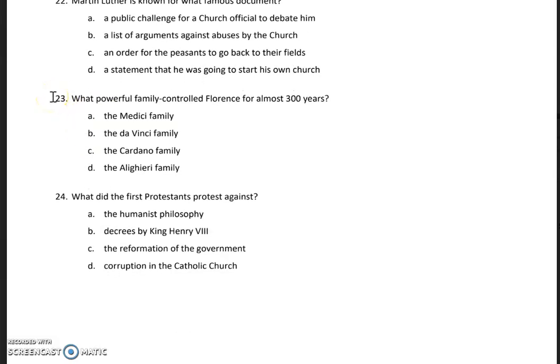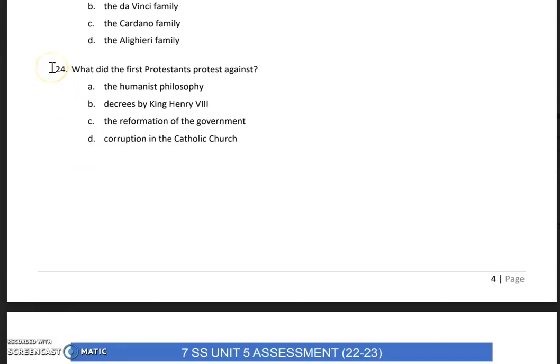Number 23, what powerful family controlled Florence for almost 300 years? A, the Medici family. B, the Da Vinci family. C, the Cardano family. D, the Alighieri family. Number 24, what did the first Protestants protest against? A, the humanist philosophy. B, decrees by King Henry VIII. C, the reformation of the government. D, corruption in the Catholic Church.